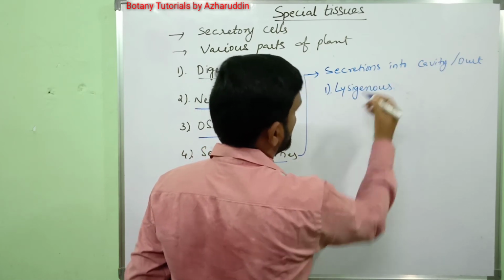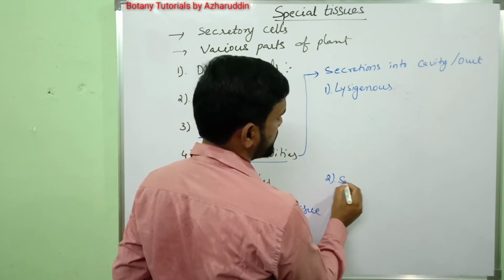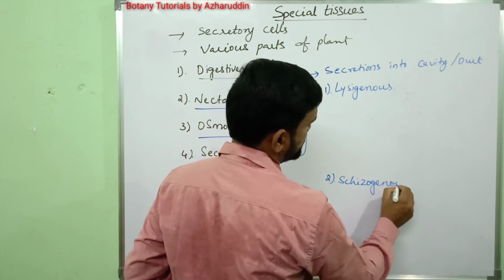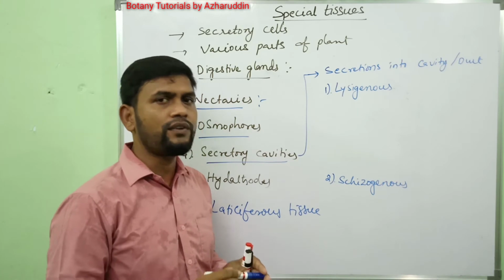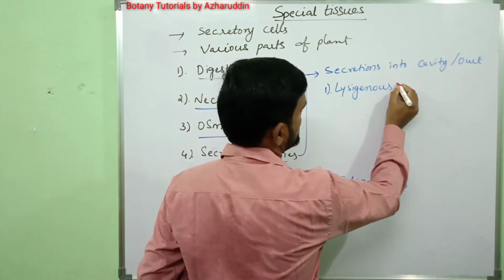Based on their origin, secretory cavities are of two types: number one, lysigenous cavities, and second, schizogenous cavities.